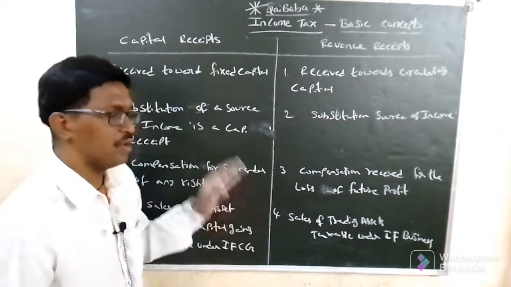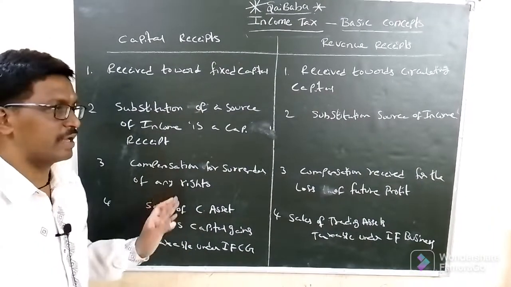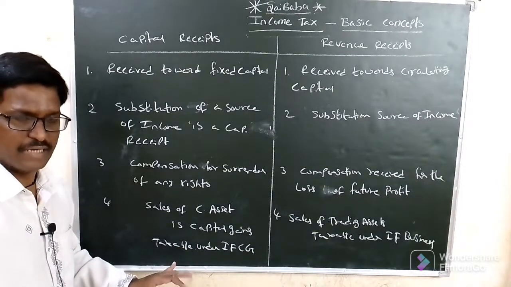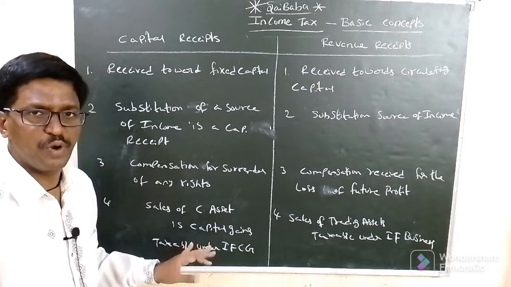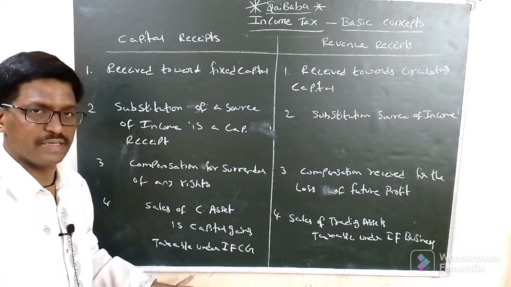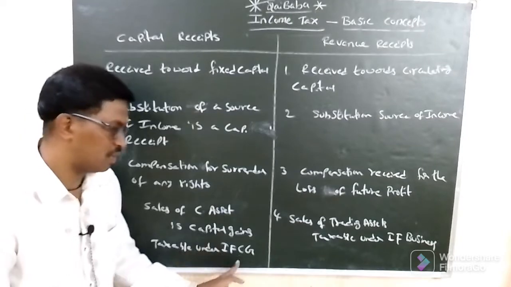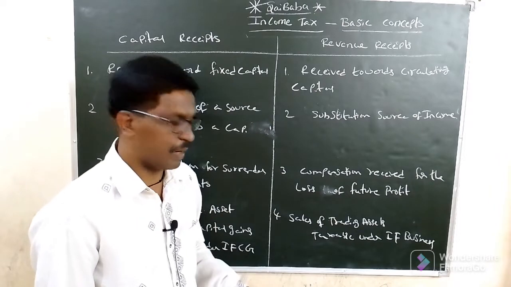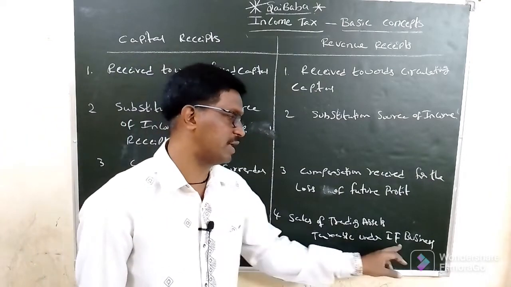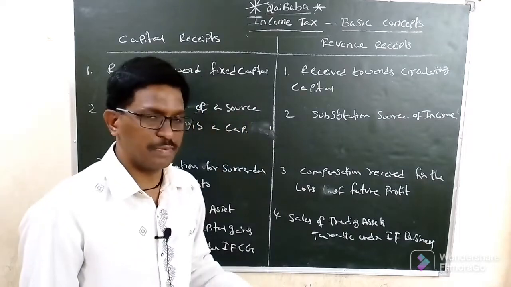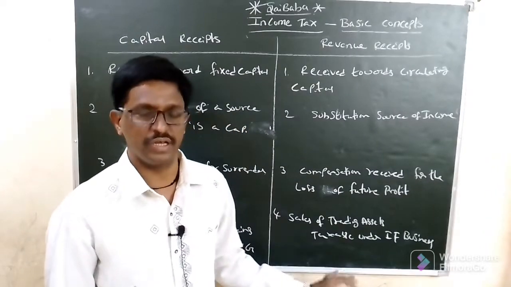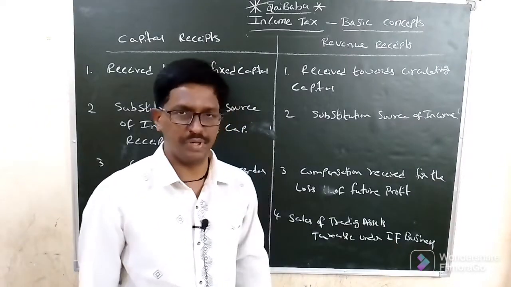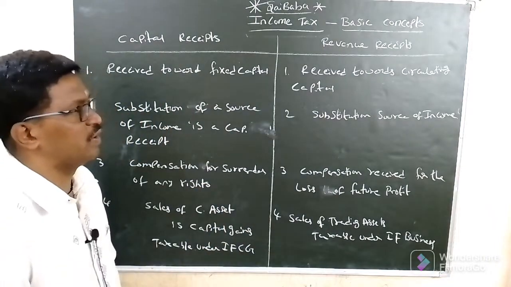Where any fixed assets like land, building, machinery, or vacant land are sold, those are taxable under the income from capital gains. Where trading assets are sold, whatever business is being done at present, the amount will be taxable under the income from business. If you are doing the cloth business, the income will be taxable under income from business. If you are doing the gold business, gold is the trading asset, taxable under income from business. These are the differences between revenue receipts and capital receipts.